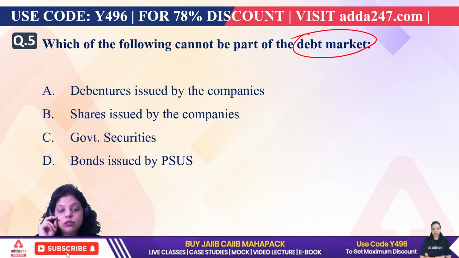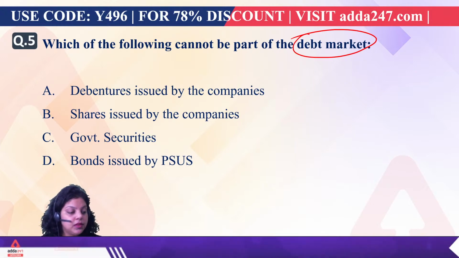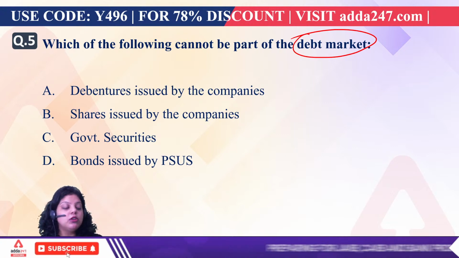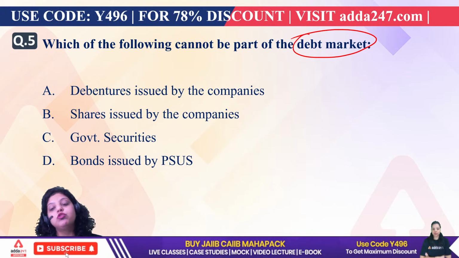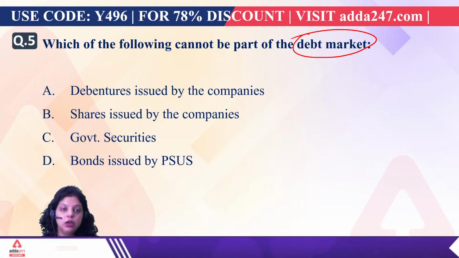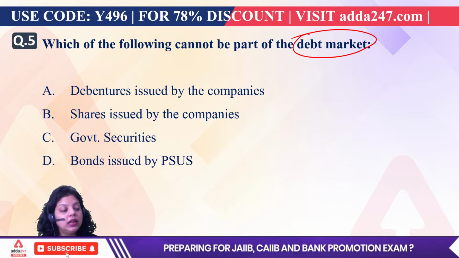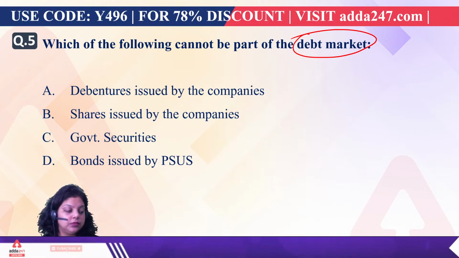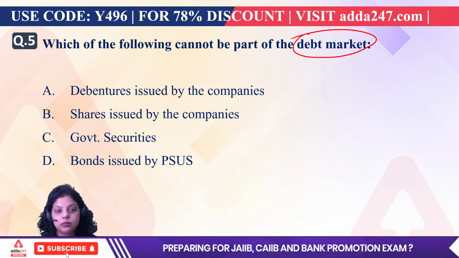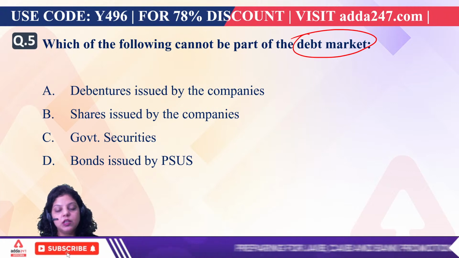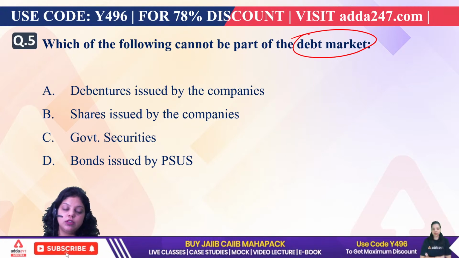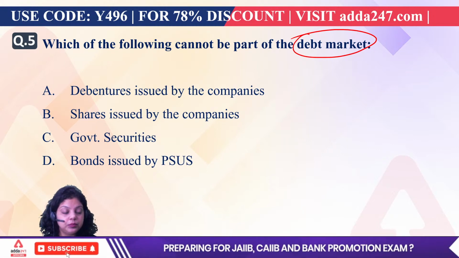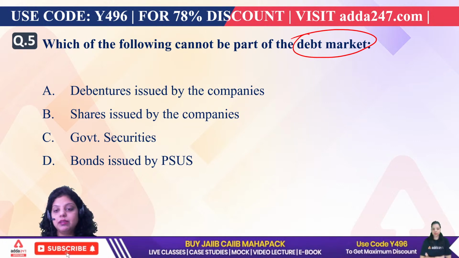Now next, which of the following cannot be part of the debt market? So the next question is, which of the following is not a part of the debt market? Now debt means loan. Whenever we talk about a debt instrument, it is a loan instrument. So which of the following is not asking for a loan, not asking for debt? Then that will not be part of the debt market. A, B, C, D: debentures issued by companies, shares issued by companies, government securities, bonds issued by PSUs. PSU stands for public sector undertakings.